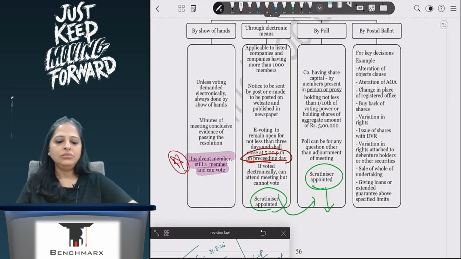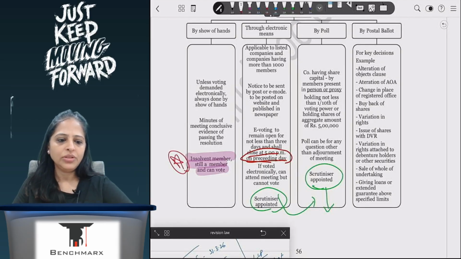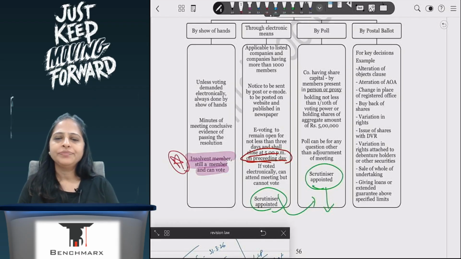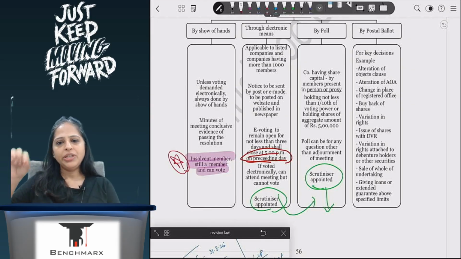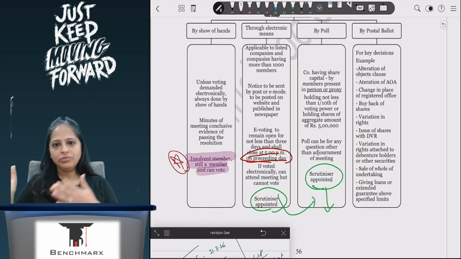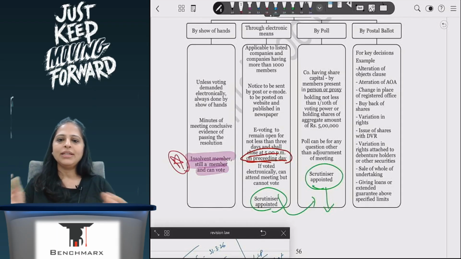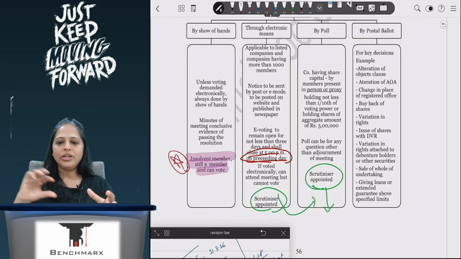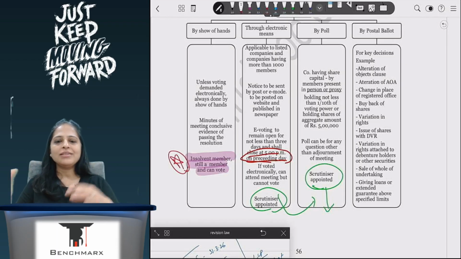Now, sorry. Yes. So what will happen is that people will come, people will put their chitti inside with the signature. Then he will take it. He will go in front of two witnesses. He will open the box. Then he will take out the chitti. He will count. He will see signature matching. Whatever votes are redundant, no one has voted, signature not matching, no signature, those he will remove. Whatever are the valid votes he will take. Then he will count voted in favor, voted against, resolution passed, not passed.